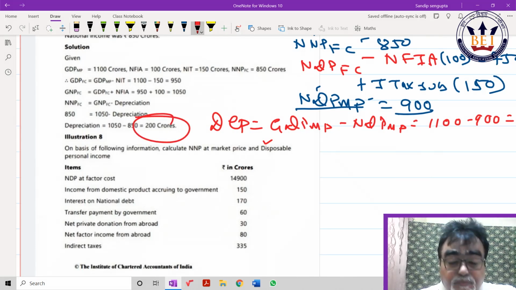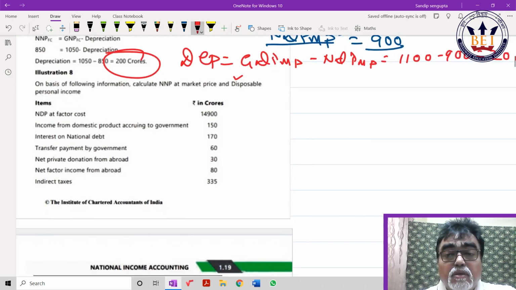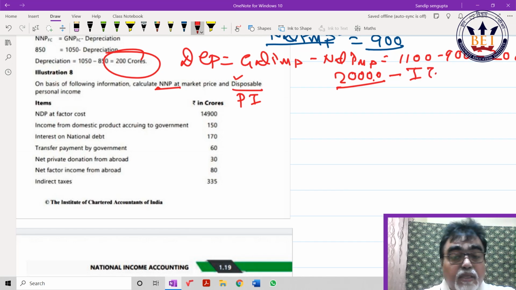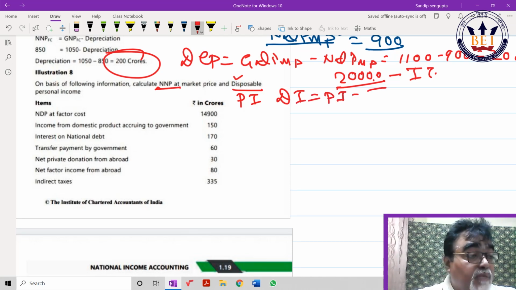Personal income we know. Suppose your parent has income, say 20,000 rupees. He cannot bring this full money to your home. He has to comply with obligation of government, matlab income tax. So PDI or disposable income means personal income minus income tax. And income tax is alternatively known as direct tax. Dekh beta, direct tax is given here. So first you find out the way I showed you, then you deduct this. Please, I'm telling you 1,000 times, these sums you practice, otherwise problem.